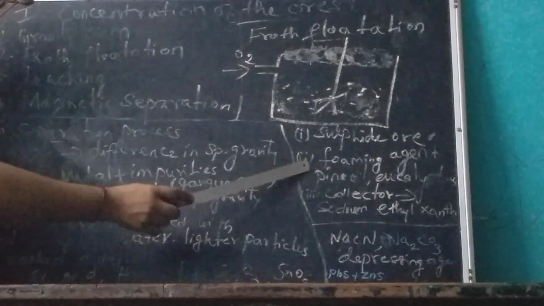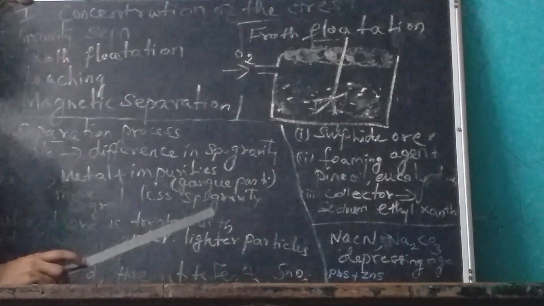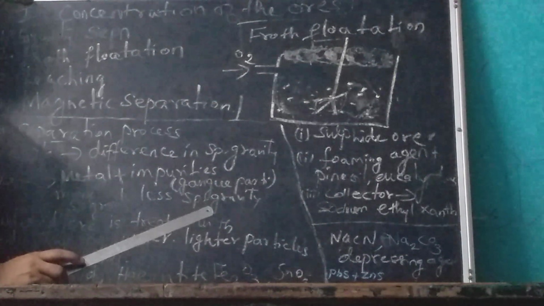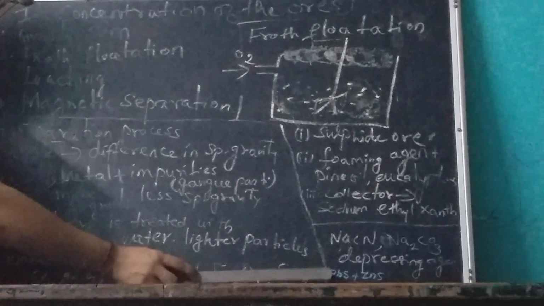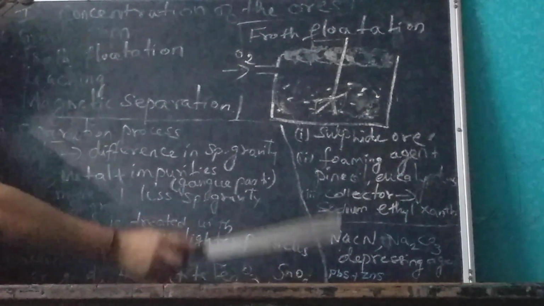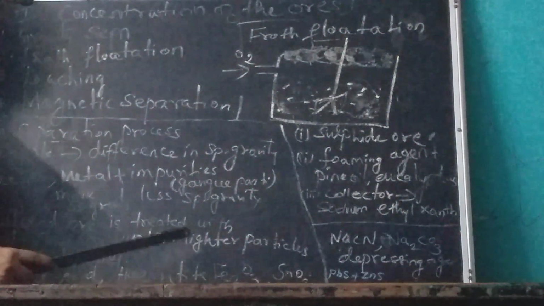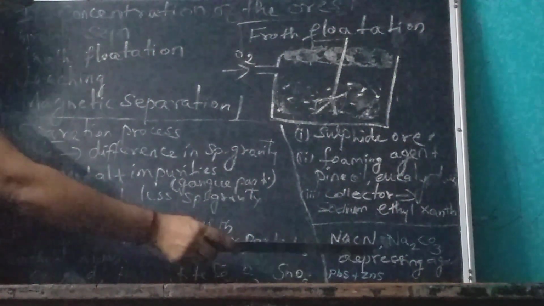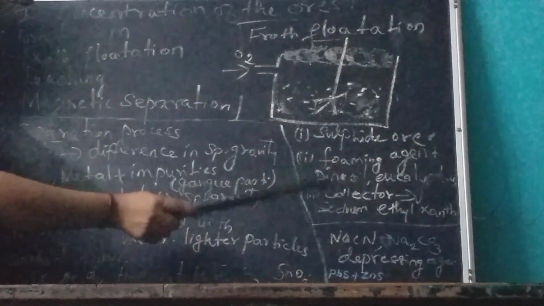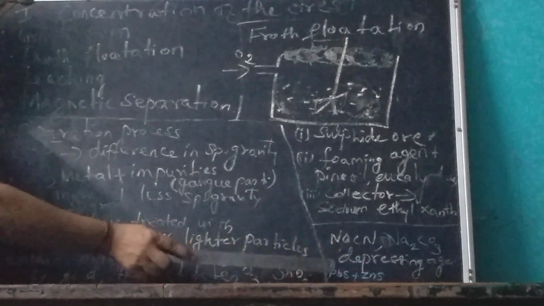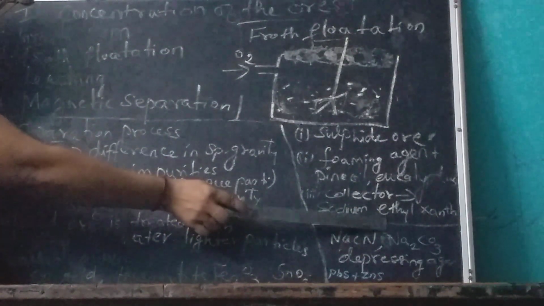Next, in this process we also have to use a depressing agent. What do we mean by depressing agent? One agent which depresses the other substance. Suppose you want to extract galena, that is PbS, lead sulfide ore. Suppose it occurs along with zinc sulfide ore, we have to remove the zinc sulfide ore, because both contain sulfur. Both are sulfide ores. But we want only the lead sulfide, so in that case we have to add a depressing agent such as sodium cyanide NaCN or sodium carbonate Na2CO3.